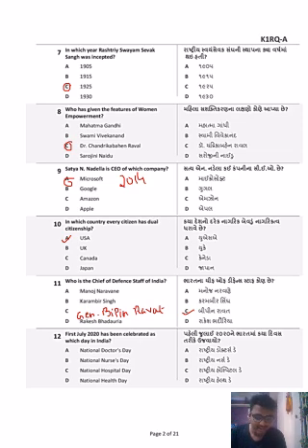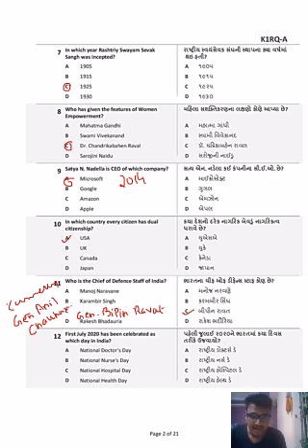The current Chief Defense Staff of India is General Anil Chauhan.